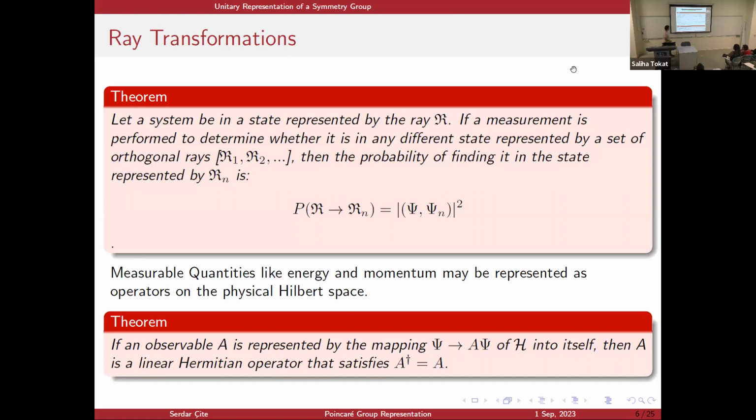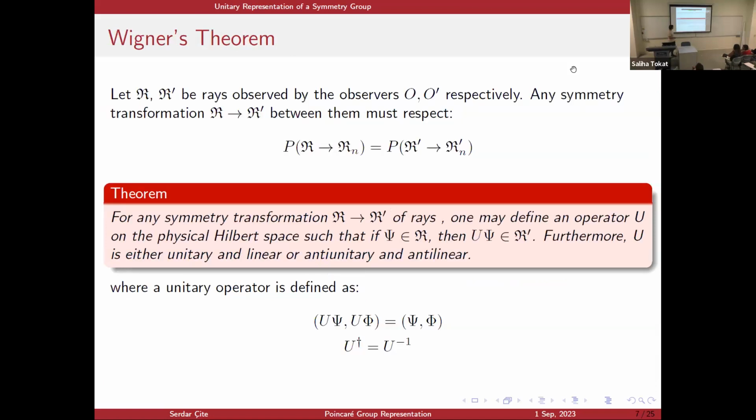Now, in physics, we measure physical quantities like energy and momentum, and there is a theorem which says that these physical quantities, called observables, must be represented by linear Hermitian operators on the physical Hilbert space, which is just A dagger equals A, and the dagger is just the conjugate transpose.